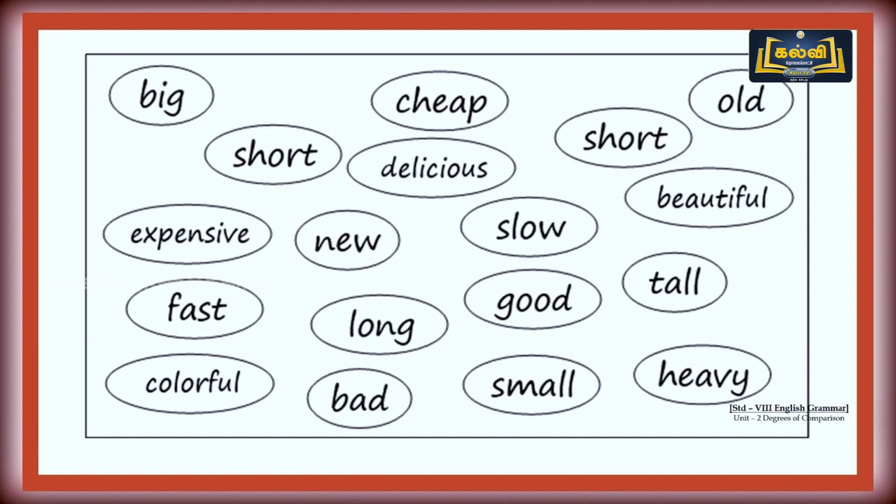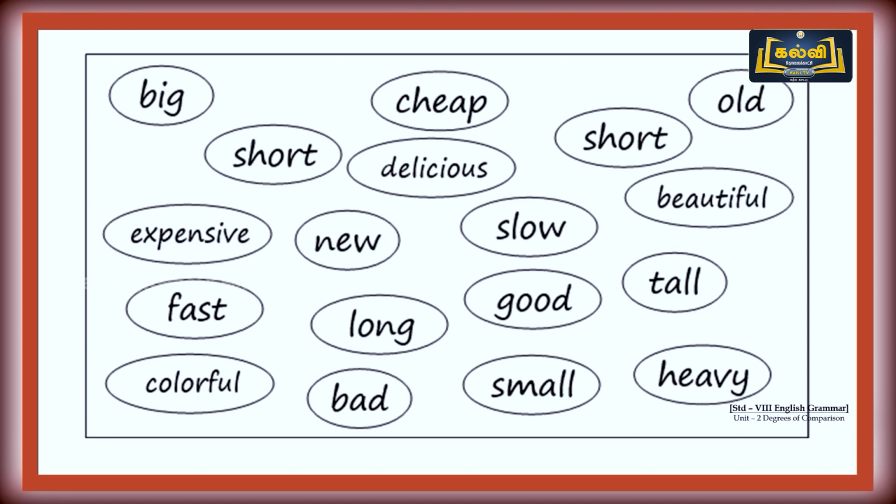Now see this picture. It is having many words. What kind of words are there? Yes, they are adjectives. Can you try to frame a sentence with the help of any of the words which is shown on the screen? Say for example, here big is there. I have a big bag. This pen is very cheap. Like that, can you frame some sentences with the words which is shown on the screen now? Can you do?